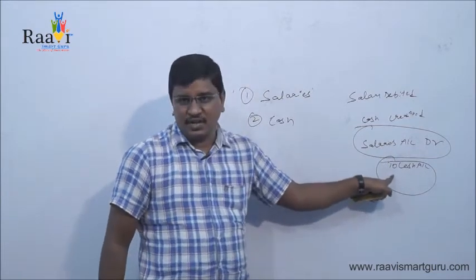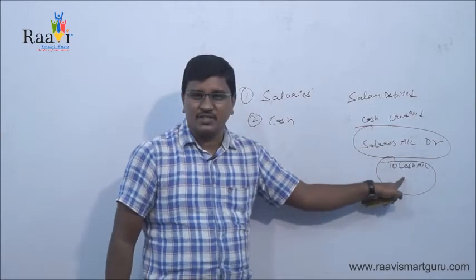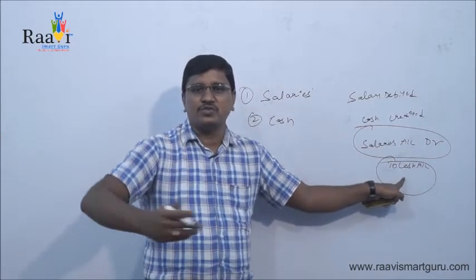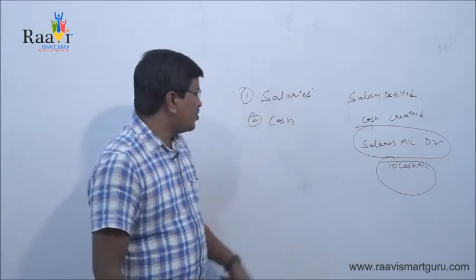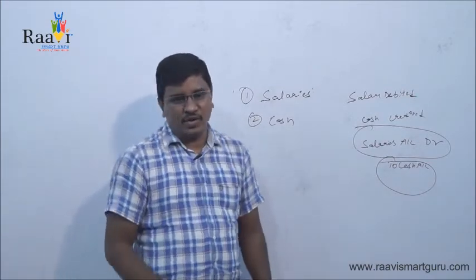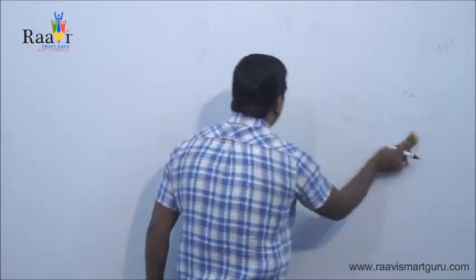Cash is an asset. All assets are considered real accounts. The rule of real account says credit what goes out. So cash is going out, and that's why we credited. So this is about the nominal account. And the other type of account is the personal account.